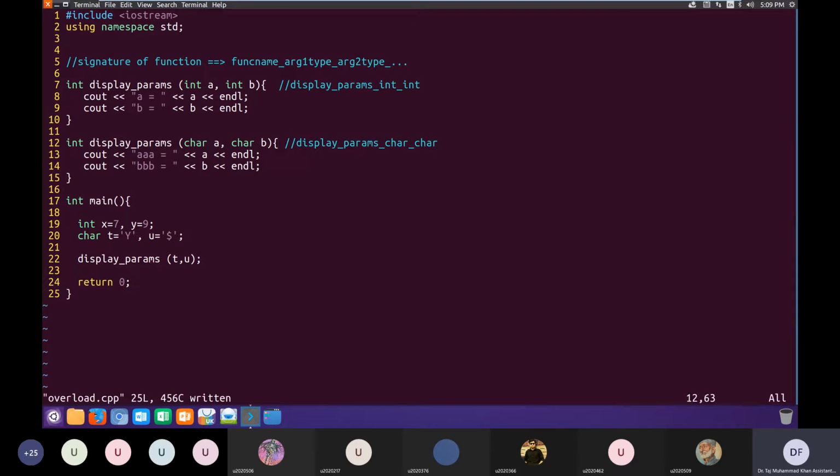Internally the compiler will be storing their signatures, and based on them it can differentiate between the two definitions, and based on the parameters that we pass when calling the function, it can construct the correct signature of the function whose code it will execute.